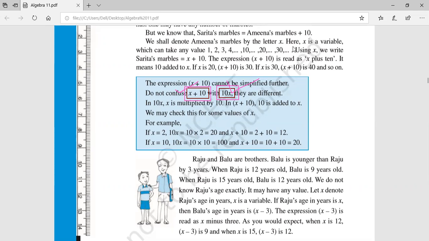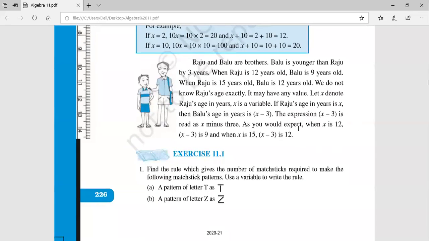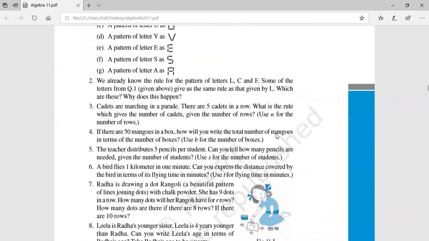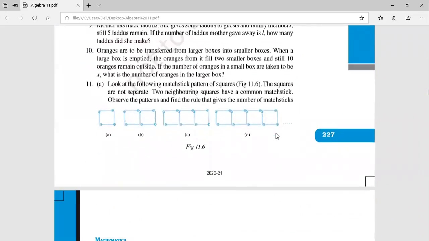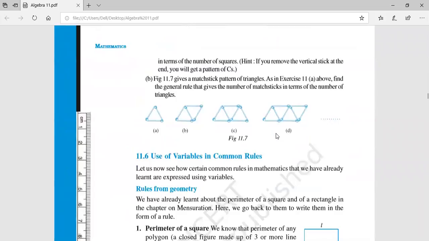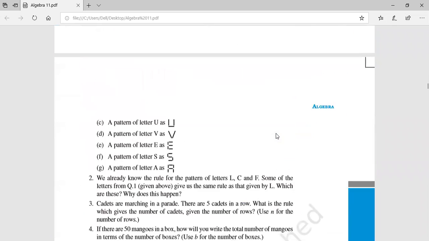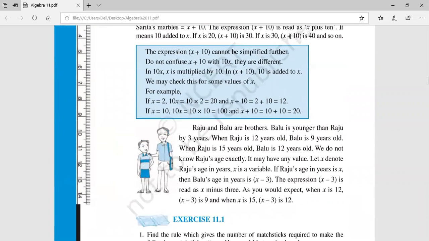Very good. So this is all about algebraic expressions. You can make it clear. This is also an example of Raju. Please read it and go to exercise 11.1. Try it today so that we can have a quick review. If you have any doubt, I will make it clear to you next class. So thank you all, thanks for being with me. Today you must finish 11.1.